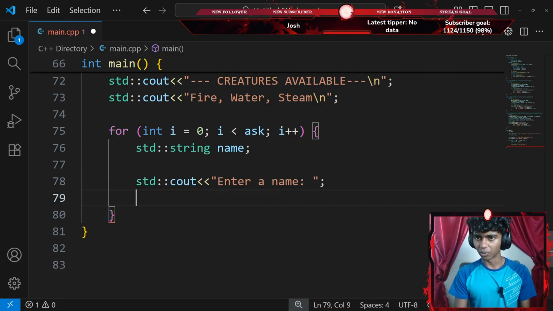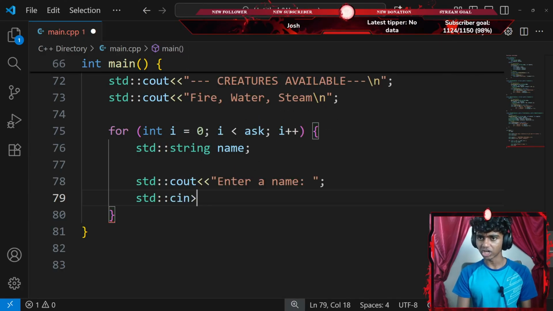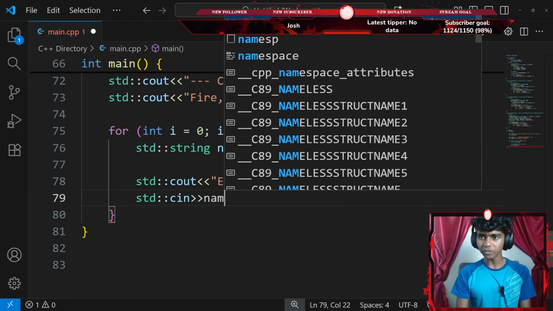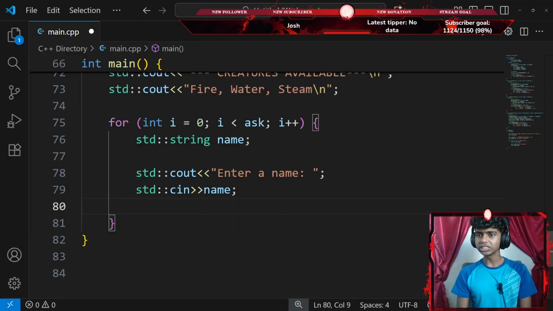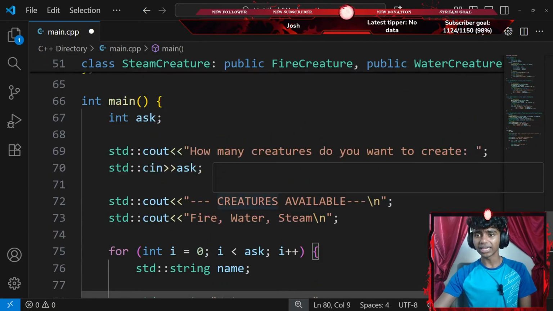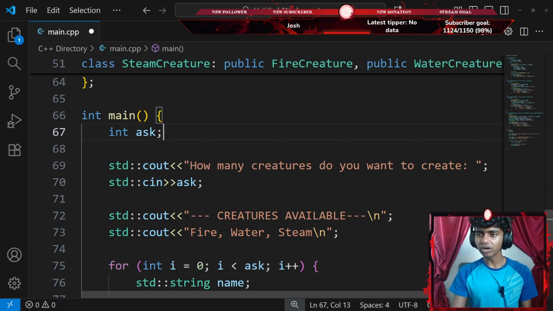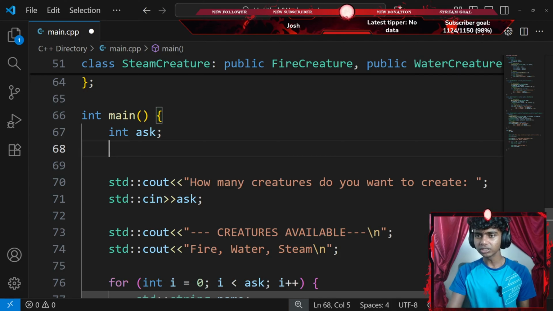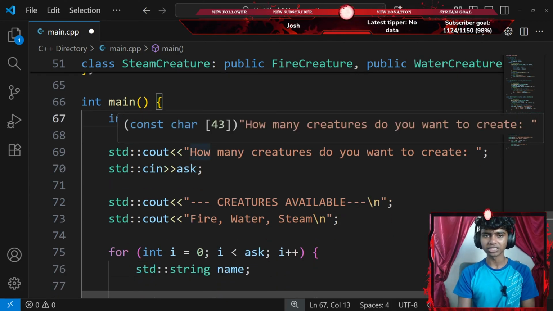Okay, and then I'm going to end that with a semicolon, and then this time I'll go with a standard console input with an extraction operator that extracts my name data member, ending with a semicolon. Okay, perfect. And then next up, once something is entered, I do want to create an array. Let me go ahead and create an array. Maybe I create that under my ask, yeah, under my ask makes sense.